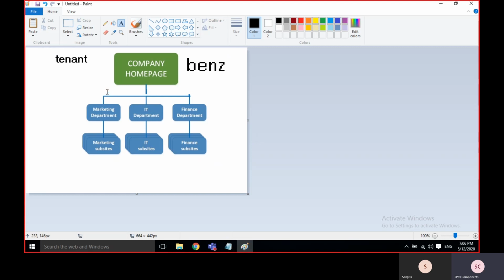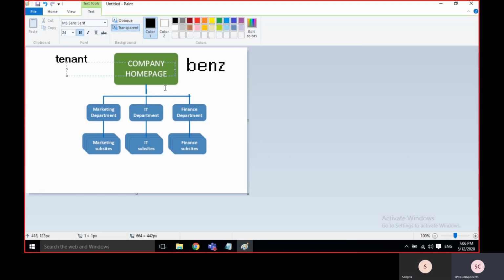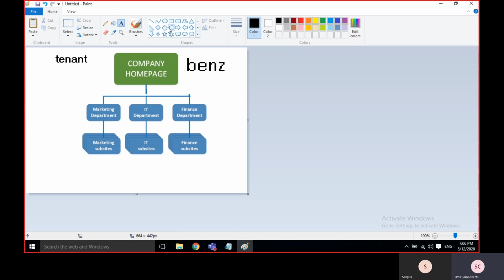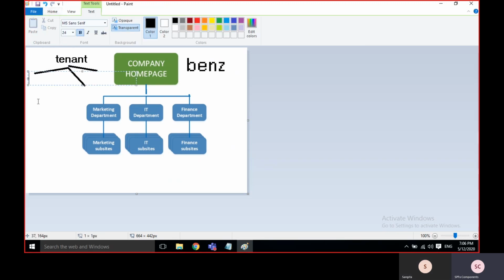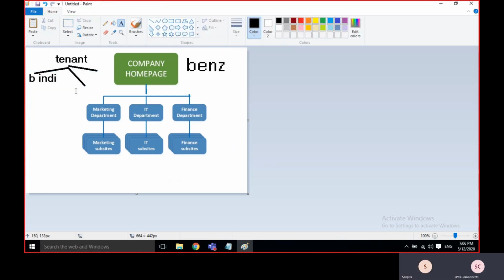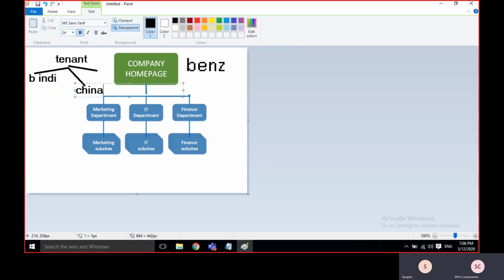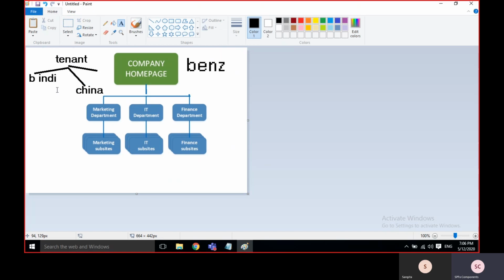So the main thing is Bench, and within that multiple site collections, like Bench India, China, Chicago. Every company has different branches.